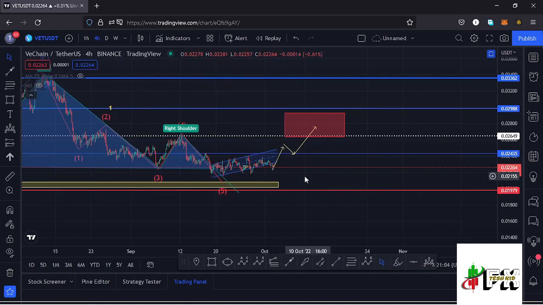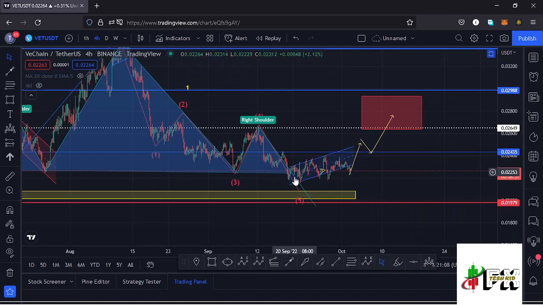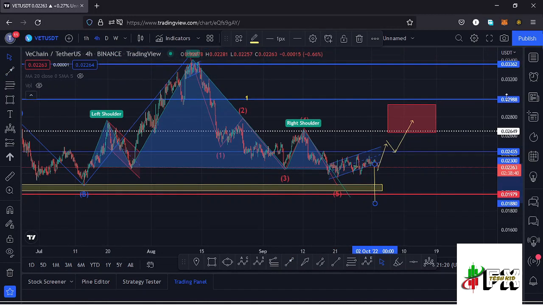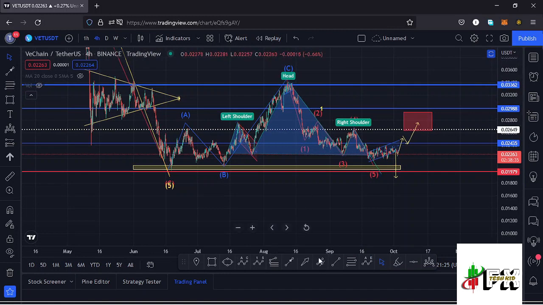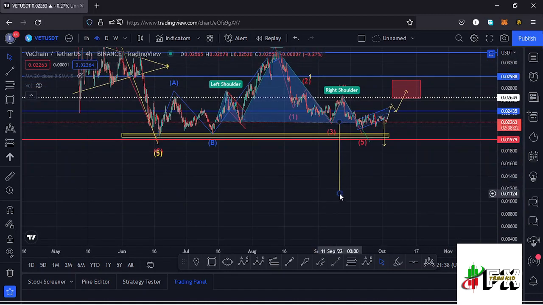And you can see after forming the right shoulder, we have been having a bit of a consolidation over here. So in case we see a breakout out of this consolidation to the lower side and lose that key area of support, then it's possible we might be breaking out of this head and shoulders pattern, which is a pattern that normally breaks to the lower side, having the target area of that breakout as the height between the head and the neckline. So using a trend line, we can get that height between the head and the neckline, then place it down here to give us a minimum target area to the lower side, and that gives me a minimum target area back to around the $0.011 mark.